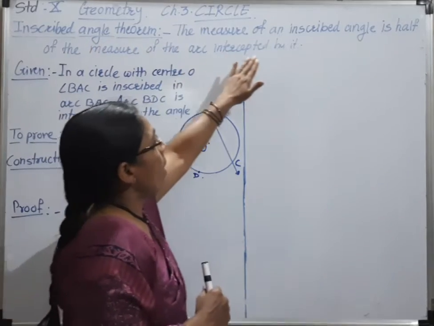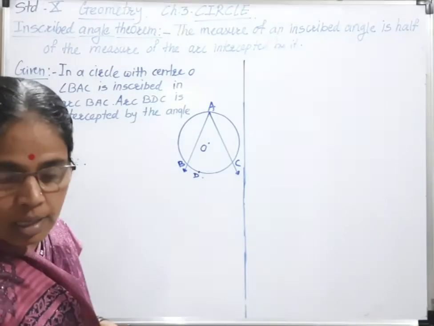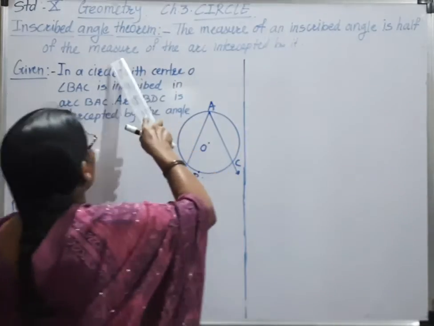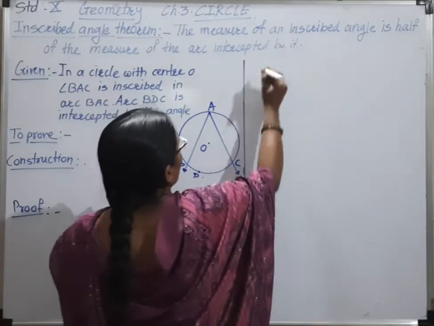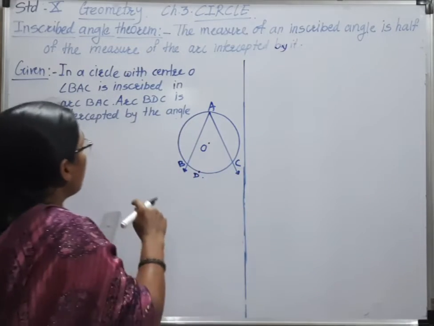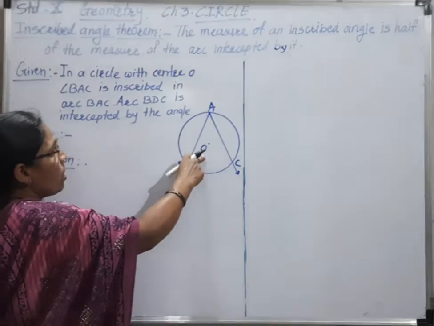The measure of an inscribed angle is half of the measure of the arc intercepted by it. From that only we can draw the figure. First we draw the circle with center O.